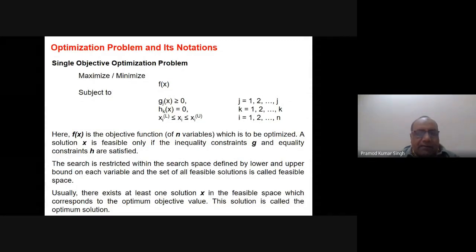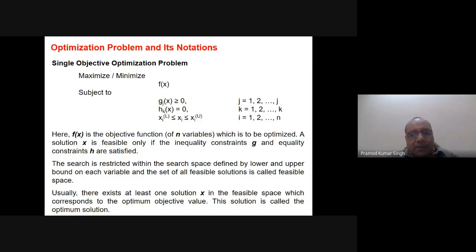So I just start here with the single objective optimization. If I take a single objective optimization, I say minimize or maximize, I could have written optimize also, f(x). So we say that there is one function which is defined in a search space. I've written here the x. This x doesn't mean that it's only the x1. This x indicates a point in the search space which can possess any number of dimensions, I mean the x1, x2, x3, etc.